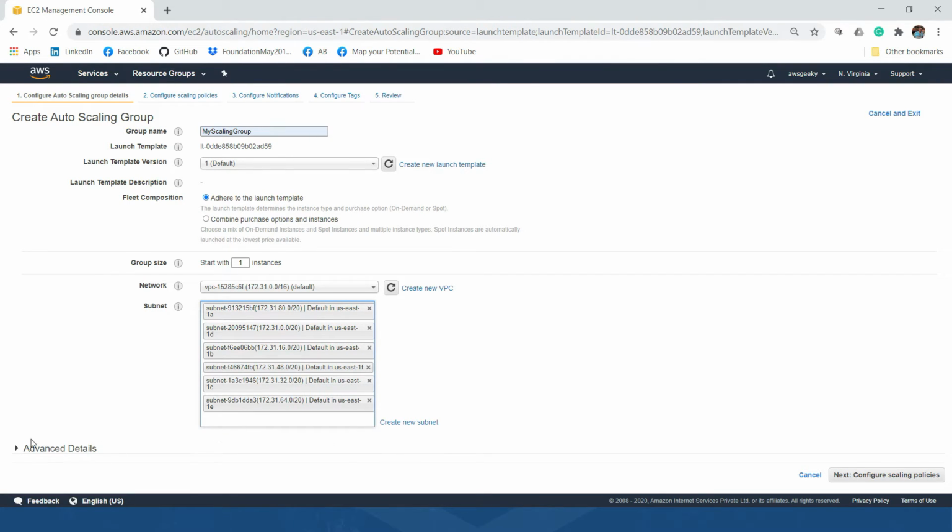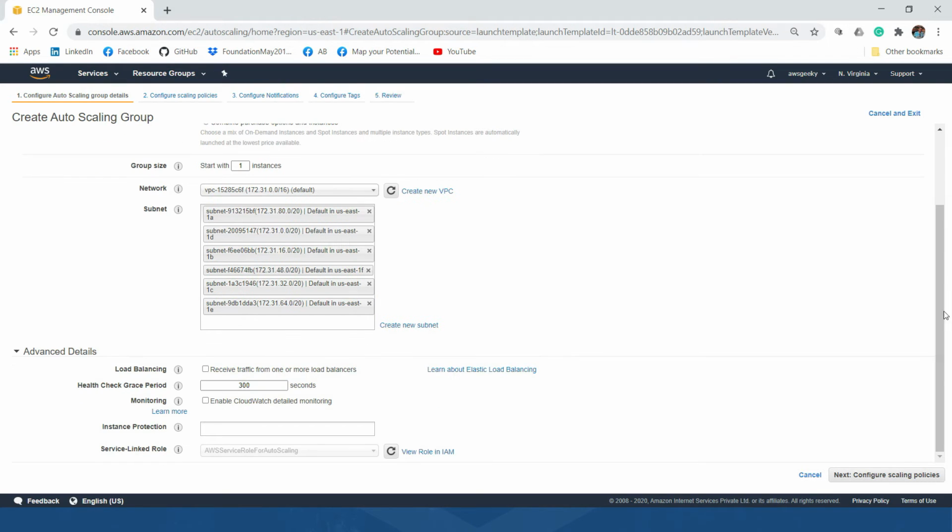And go to advanced. There are certain concepts which we missed to cover in our autoscaling video, so let me cover all those things here. So once you create an autoscaling group and you scale out your cluster to 10 EC2 instances, you need to have some load balancer which will distribute the load equally among those instances, right?